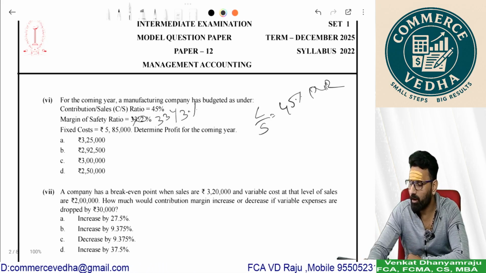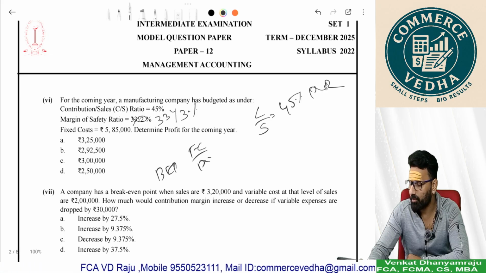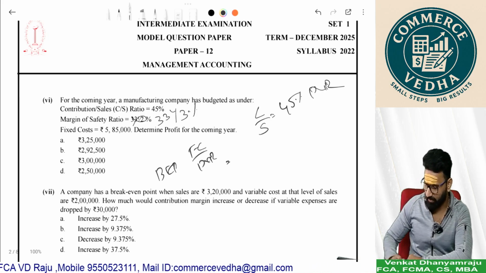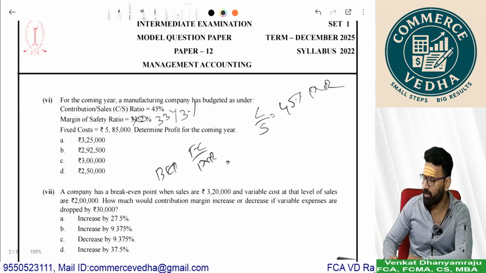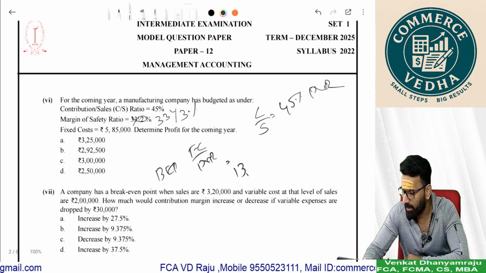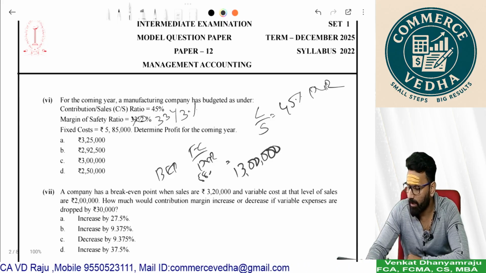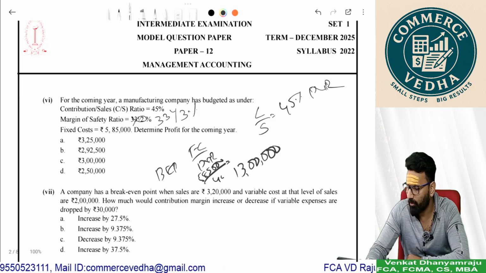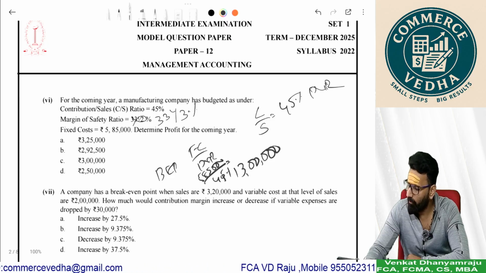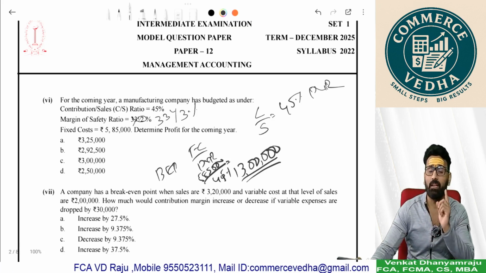Basically, what is your BEP? BEP is fixed cost by PV ratio. So my fixed cost 5,85,000 by PV ratio 45%. So my BEP is 13 lakhs, which is 5,85,000 divided by 45%.